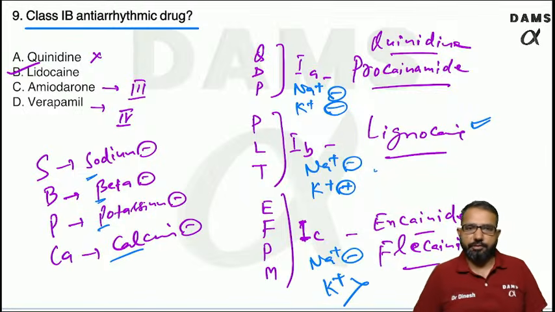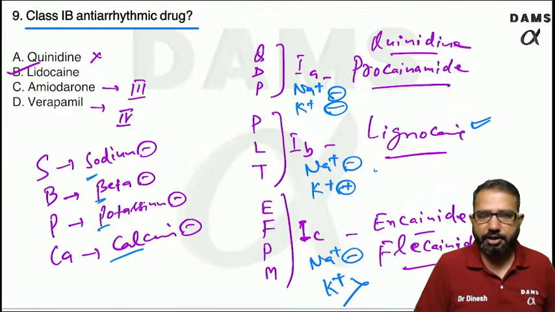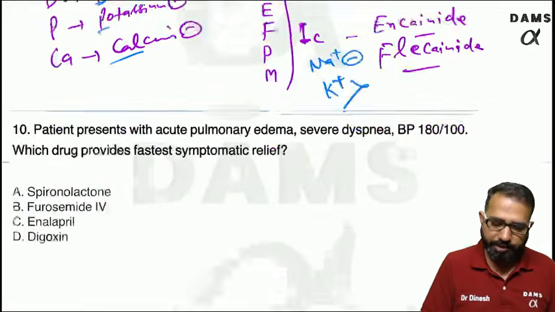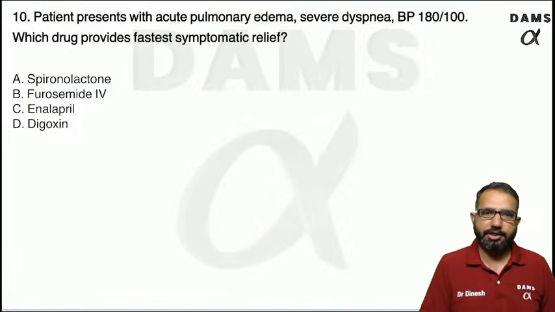So that is subdivision. So remember, these are class 1 drugs. So this is class 1B. Okay, let's see the next question.